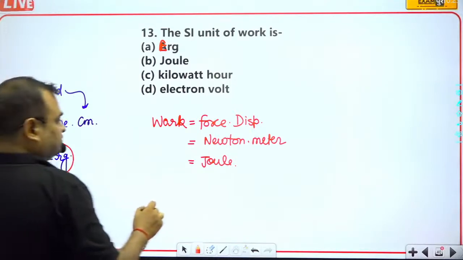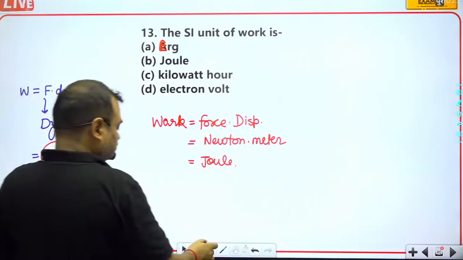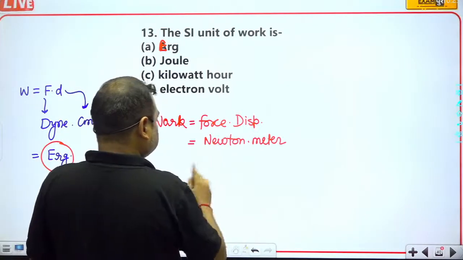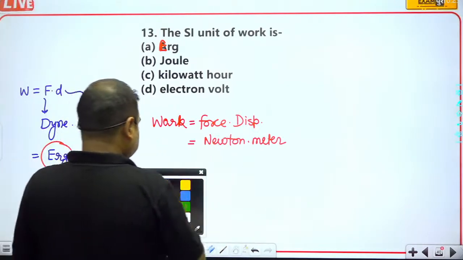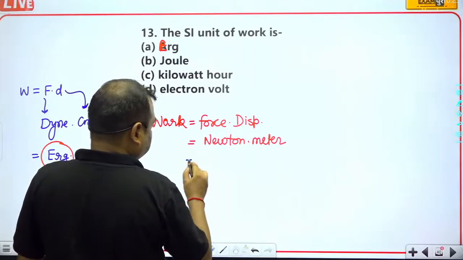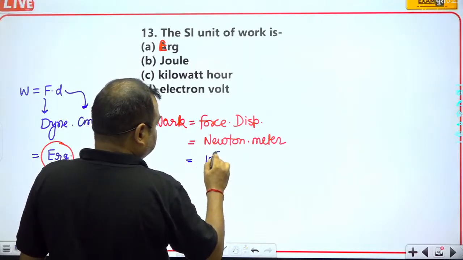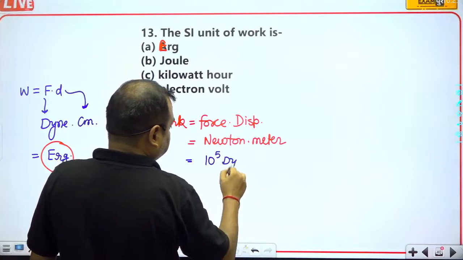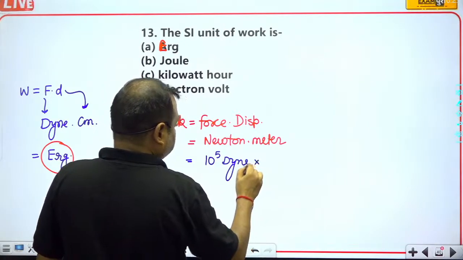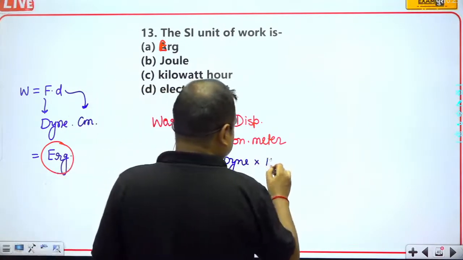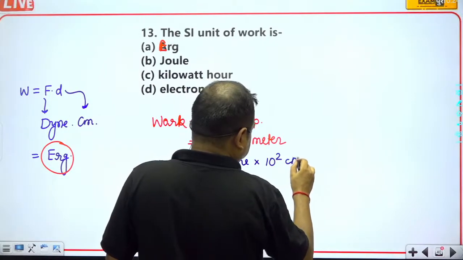So guys, if we talk about how to convert this joule into erg, then we will have to put the value of Newton in terms of dyne. Actually, 1 Newton equals 10 to the power 5 dyne, multiplied by 10 to the power 2 centimeter.